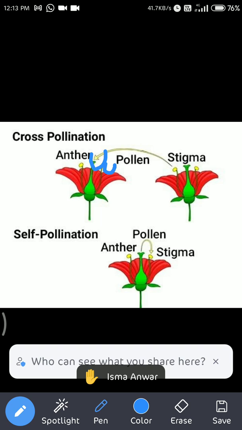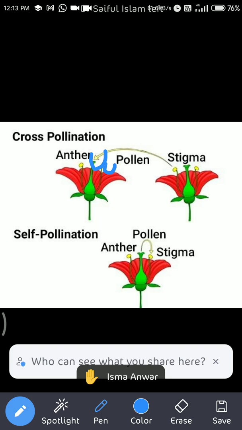If the pollination occurs even between different flowers of the same plant, then it is also known as self pollination. They pollinate flowers of the same plant.